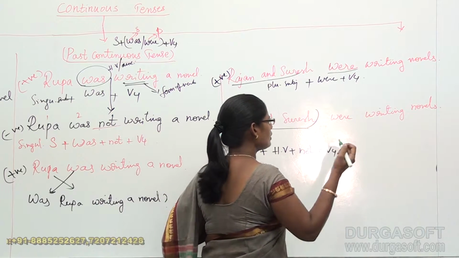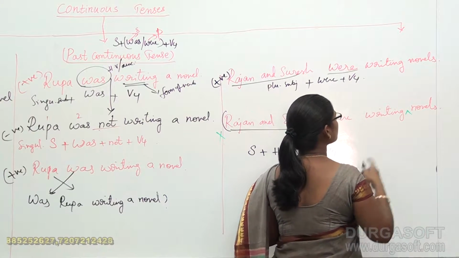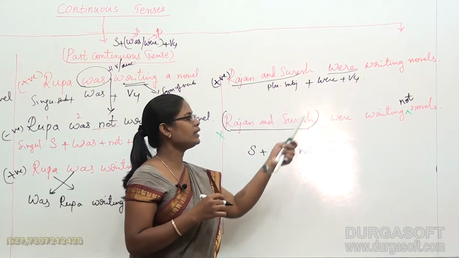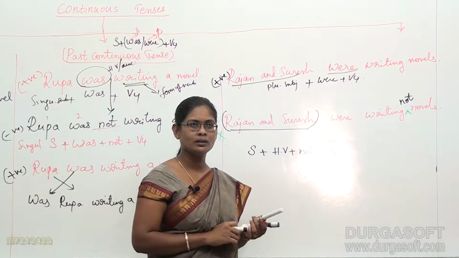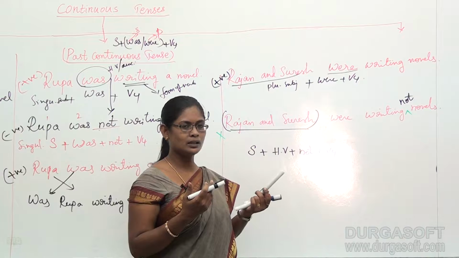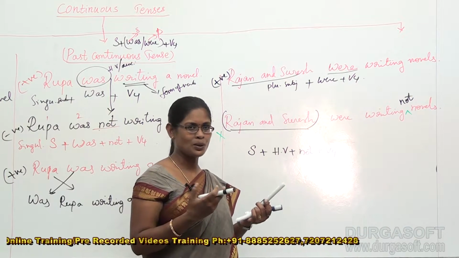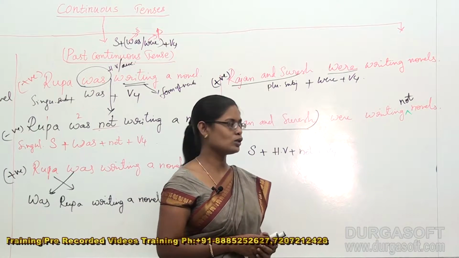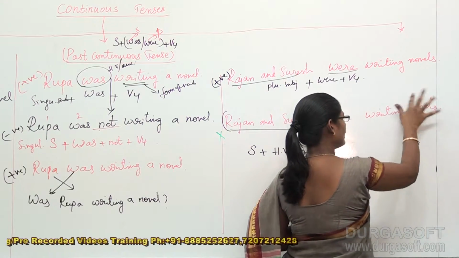Now I would like to add not here in this area. Rajan and Suresh were writing not novels. Is there any sense to the sentence? Not novels. What novels? Not novels. Is it something like white novels, red novels? Like no, not novels. So Rajan and Suresh were writing not novels is also wrong. Not is not to be added here.